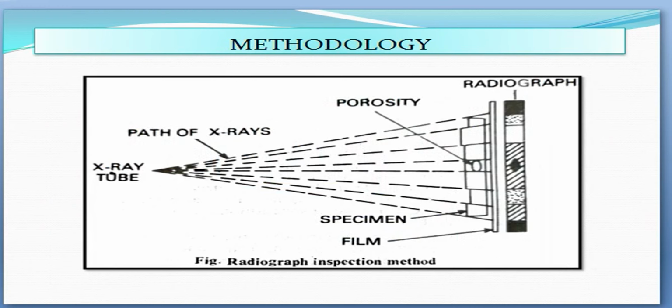The penetration power of X-rays depends upon the wavelength of the rays, which mainly varies from 10 to 0.1 angstrom. The lower the wavelength, the more penetrating the rays. Generally, these X-rays can pass through steel specimens up to 100 mm thick, copper and its alloys up to 60 mm thick, and aluminium and its alloys up to 400 mm thick.